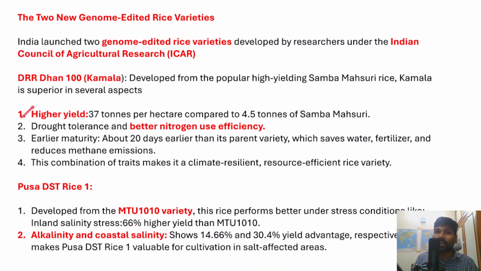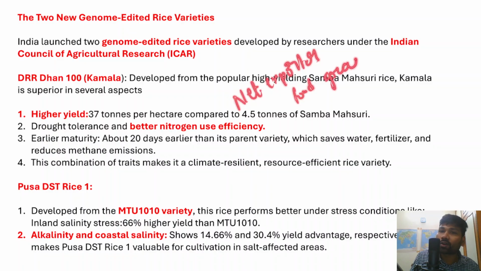Firstly, it will result in higher yield, so farmers will get higher yield compared to the traditional rice varieties. Higher yield means farmers' incomes can be substantially increased, which is an incentive for farmers to engage in farming. It could also increase food output and ultimately ensure the food security of India, and India can also become a net exporter of food grains and a feeder of the world.